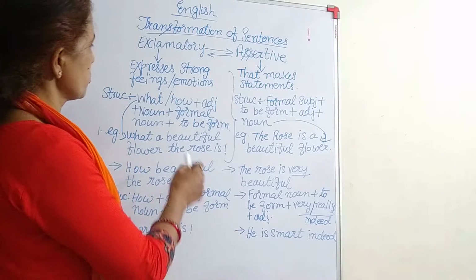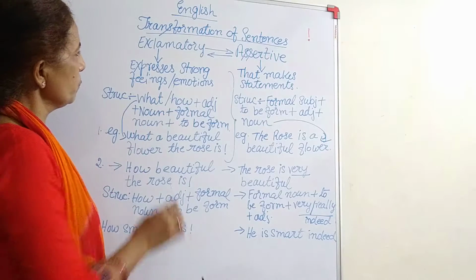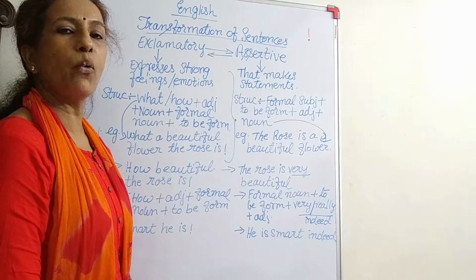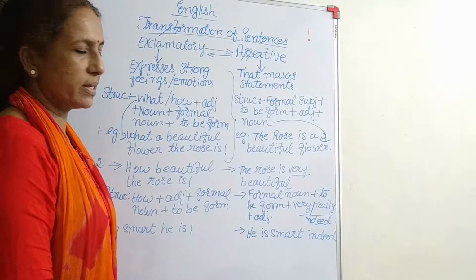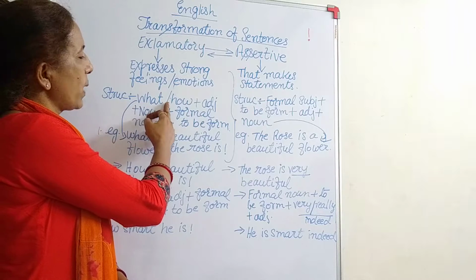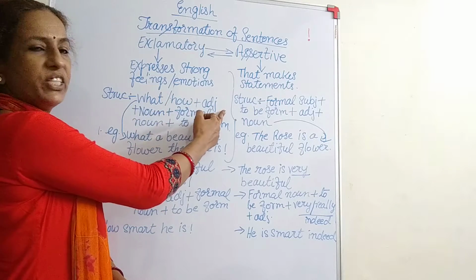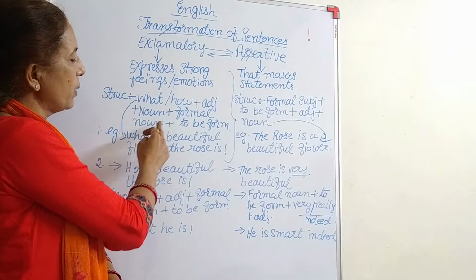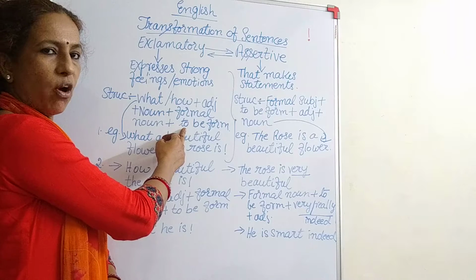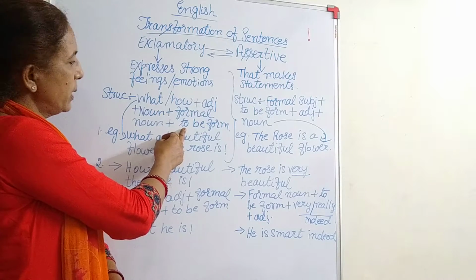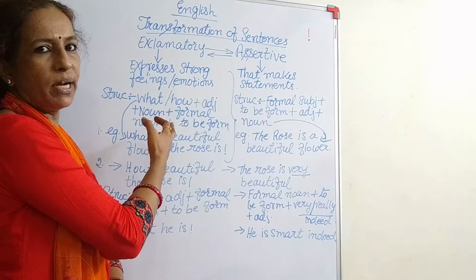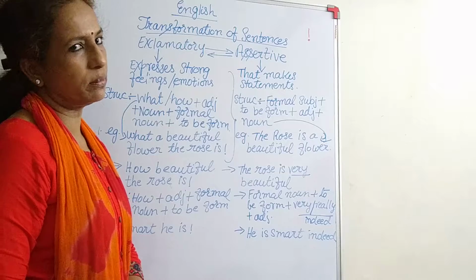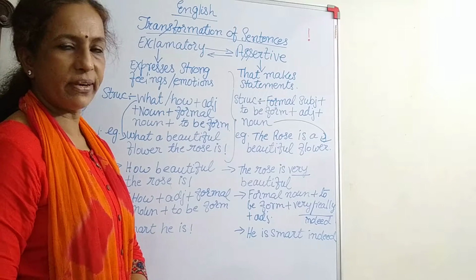Okay, let us see the first one. Now, how is the structure of an exclamatory sentence? The words what or how are there. When you make an exclamatory sentence, the sentence begins with what or how. With that, an adjective is added. Then we have a noun. After that a formal noun and the to be forms. The to be forms are is, was, are and were. The noun would be a common noun mostly, and the formal noun is the specified noun you are talking about. When I give you an example, you will understand better.